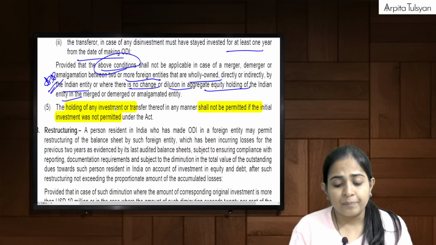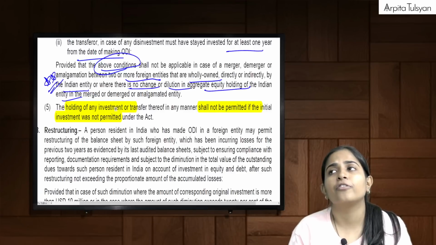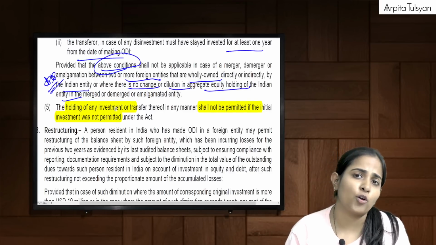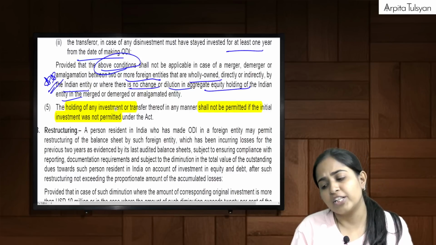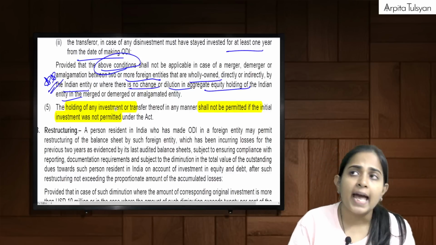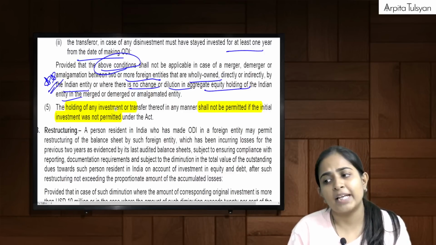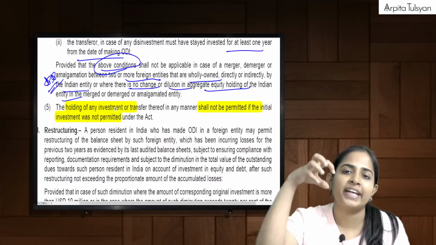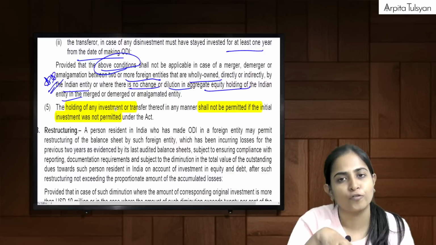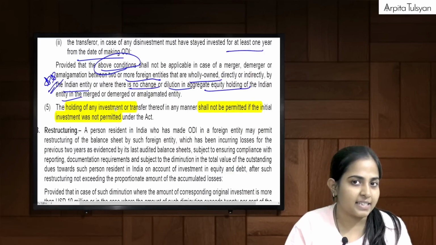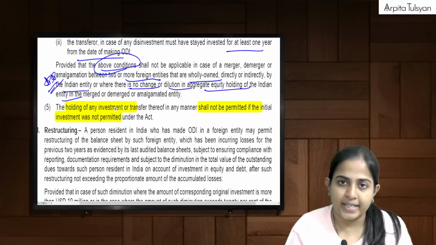Then after that, what if we are selling off, there is a normal disinvestment of ODI? Then two conditions. First one, there should be a lock-in of 1 year, and another thing, full consideration should be received. But this point is not applicable in case of exchange of shares where Indian entity is having ultimate control of those two merged entities. Yes.